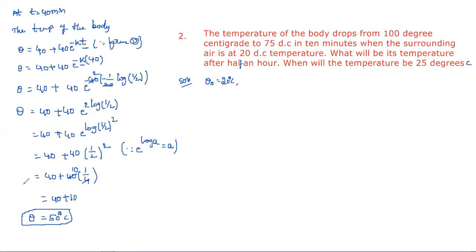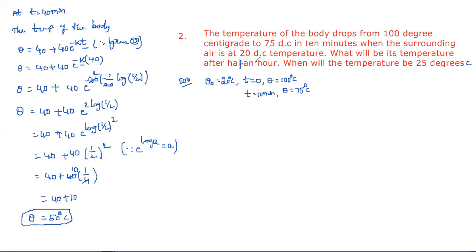It means initially, at t equal to 0, the temperature of the body is 100 degrees centigrade, and at t equal to 10 minutes, it drops to 75 degrees centigrade.